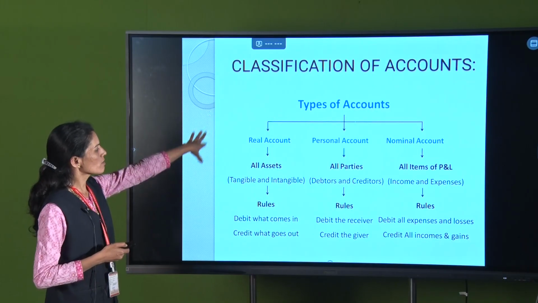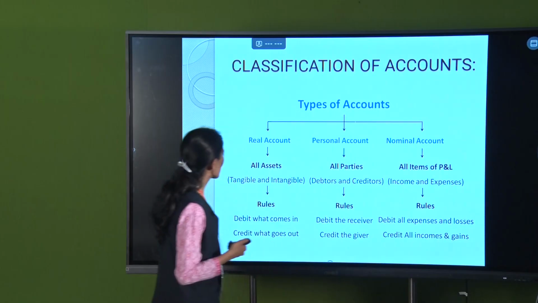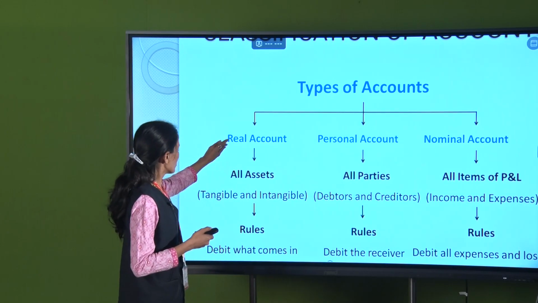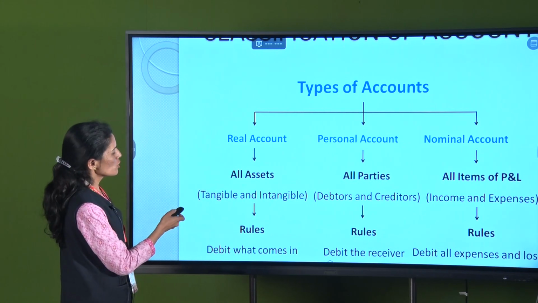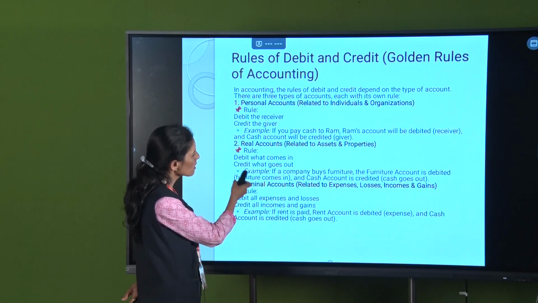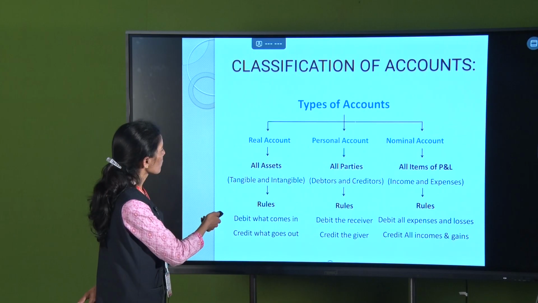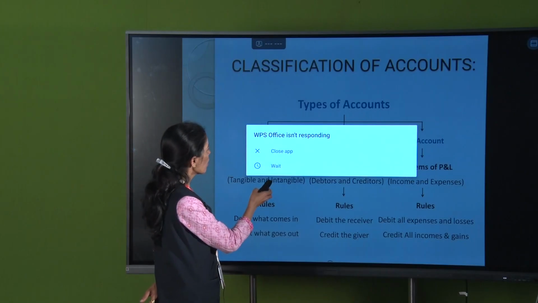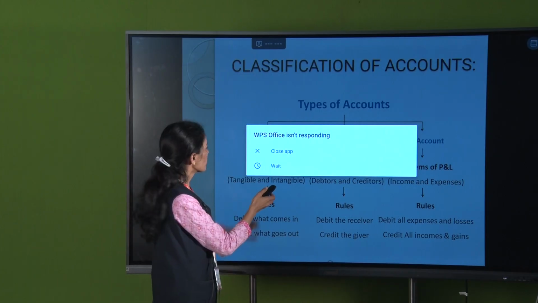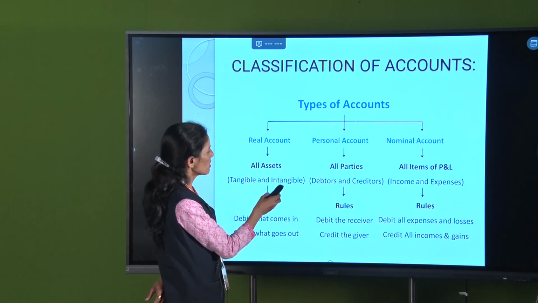After that, classification of accounts: real account, personal account, nominal account. All assets, tangible and intangible, are included in the real account. In the personal account, all parties, that is all the debtors and creditors, are included.